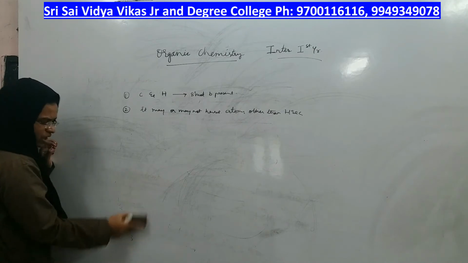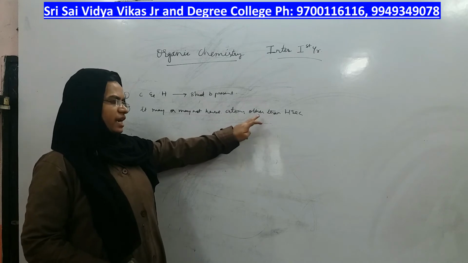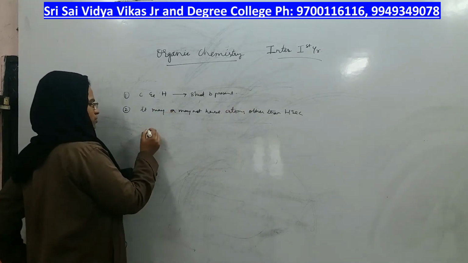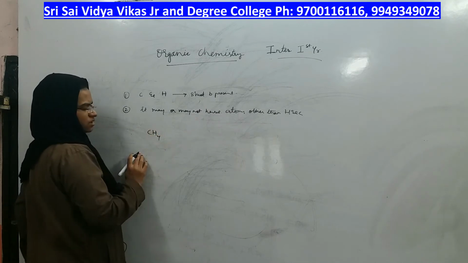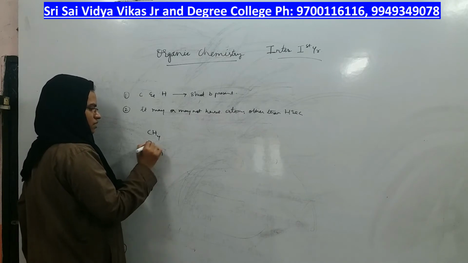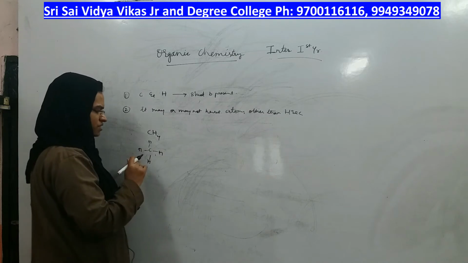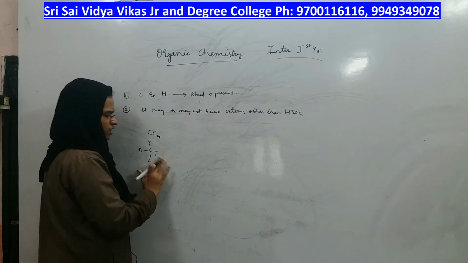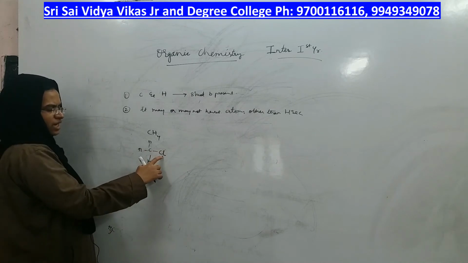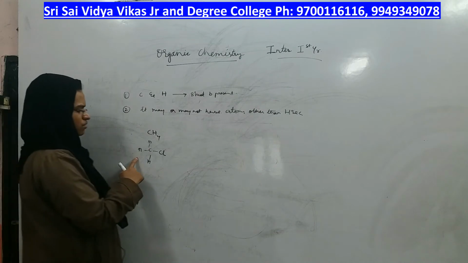In a hydrocarbon, if any other atoms get added, it will give rise to a different compound, right? Suppose I take methane, this is a hydrocarbon having carbon and hydrogen. From that methane, if I remove one hydrogen and add a chlorine group, is it an atom other than hydrogen and carbon? Yes. What is the name of this compound?